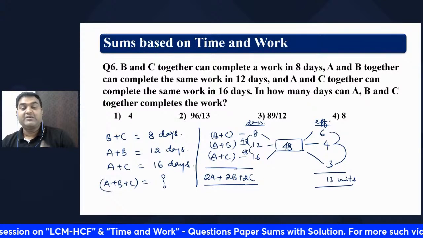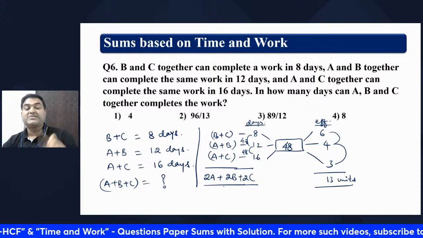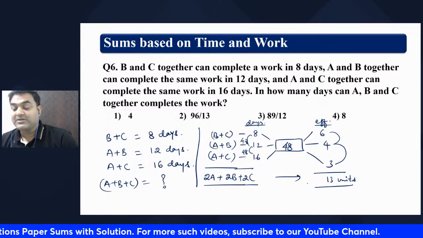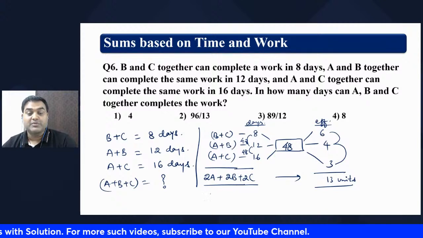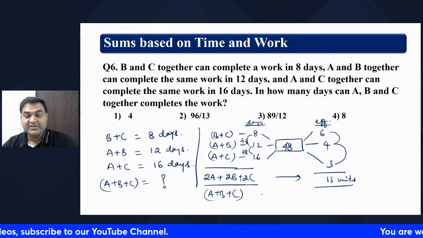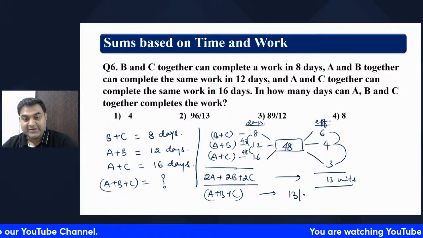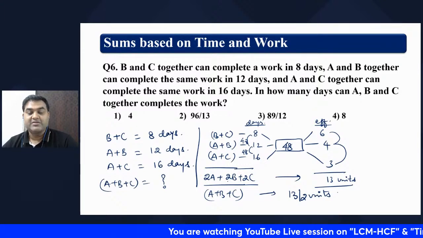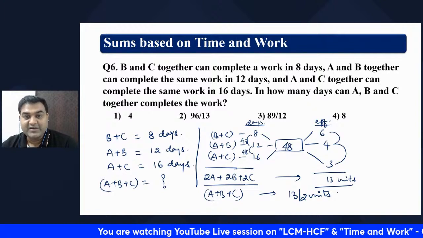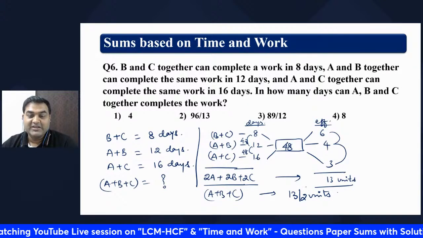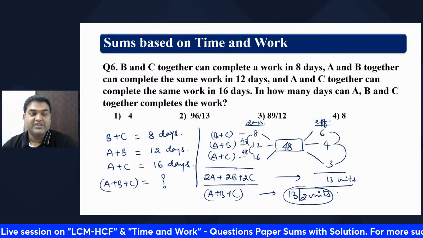2 days A working, 2 days B working, 2 days C working can do 13 unit of job. That means A plus B plus C, if they have to work, it is 13 divided by 2 units, right? Half of that. This is exactly double, right? So half of that. So what they have asked, in how many days A, B, C can complete the work? 13 by 2 unit of job can be done.